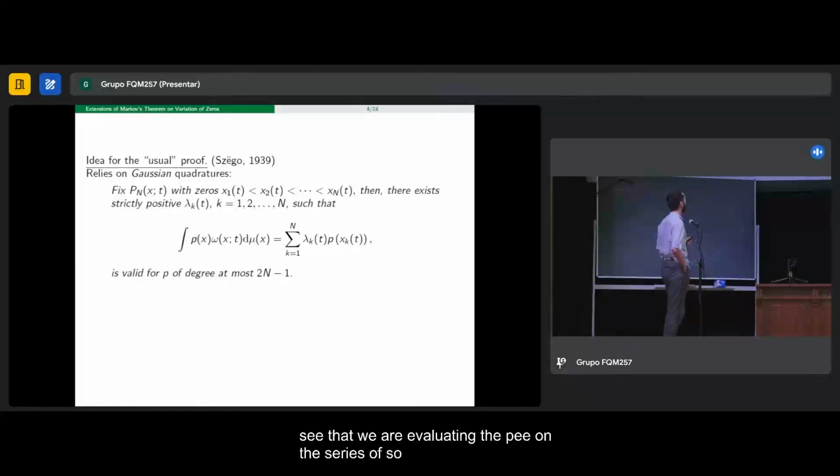The important part of this result is that this quadrature is as good as it can get, because for example, if we were to assume that this is true also for polynomials of degree 2n, then we could put here p_n squared. So p_n squared would have a positive integral.